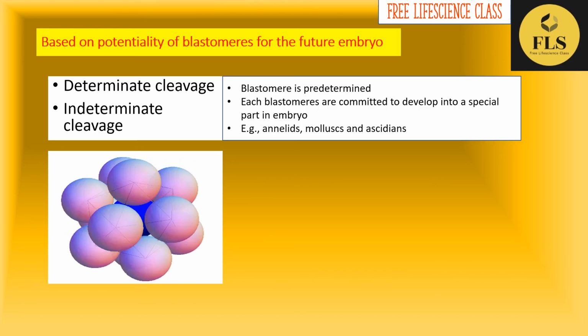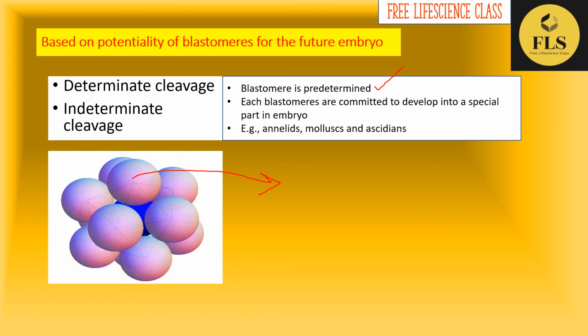For example, in determinate cleavage, the blastomere is predetermined. That means if you take a blastomere from that embryo, this embryo will result in a defective animal, because it has a predetermined nature.